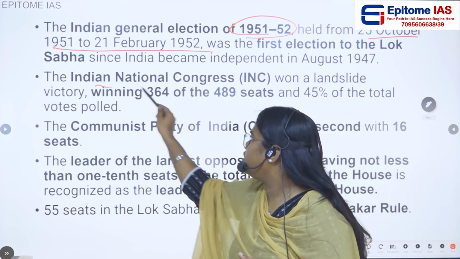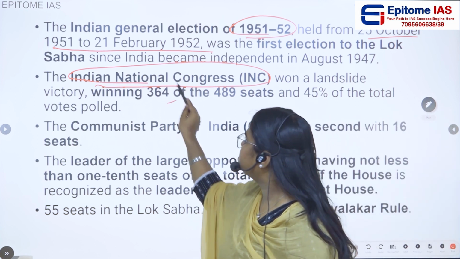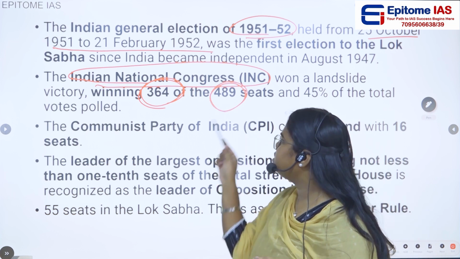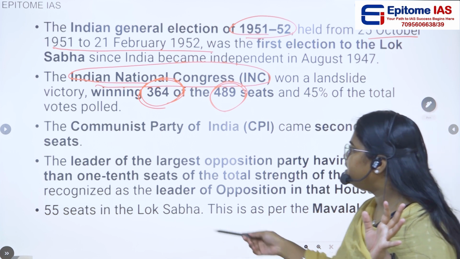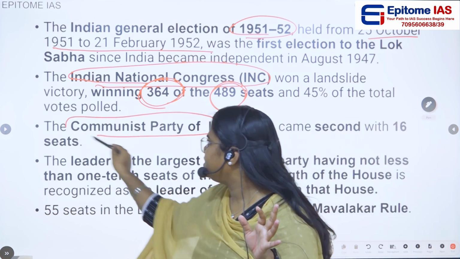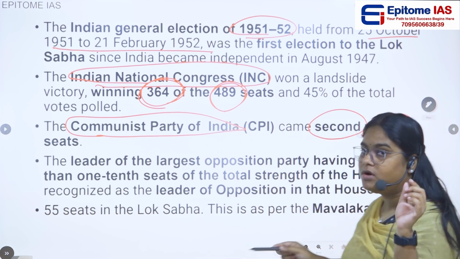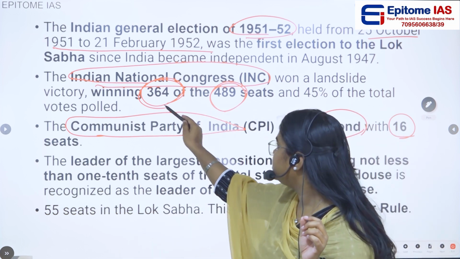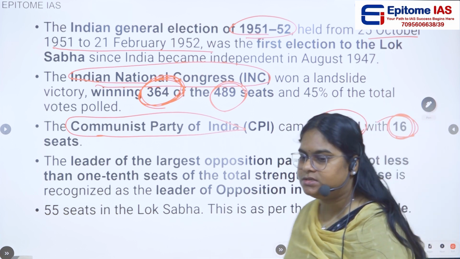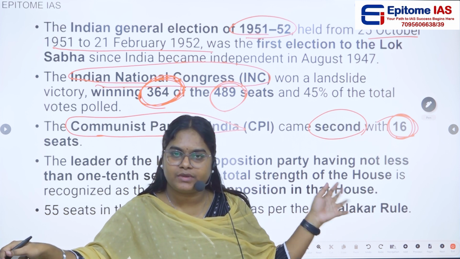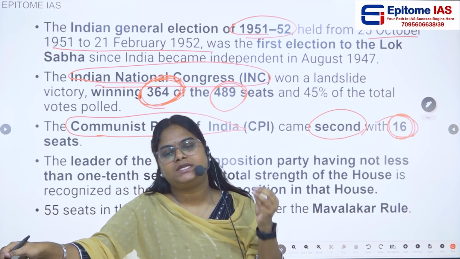So the Indian National Congress, as I already told you, won a landslide victory, winning 364 seats out of 489 seats. It got the majority of the seats. And what was the second largest party? It was the Communist Party of India, CPI. CPI got the second place, and you know how many seats it got? It got 16 seats. Okay, the Congress got 364 seats, and the Communist Party of India got 16 seats. And to qualify, this is the second largest party, apart from the Congress.